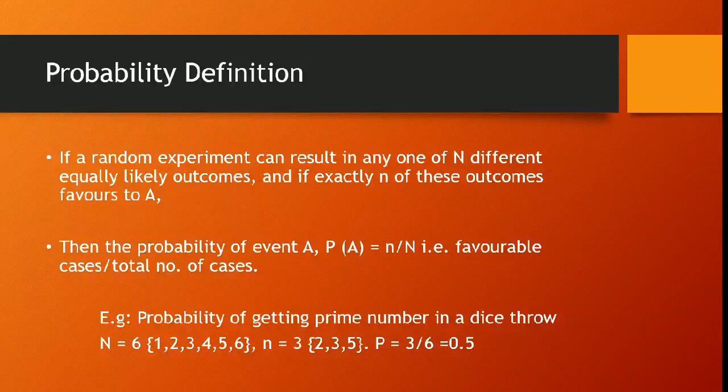Let's take an example. Probability of getting a prime number in a die throw. So the small n will be the set of all the prime numbers from 1 to 6, that is 2, 3 and 5. So small n is equal to 3 because there are 3 elements in the set, and the total outcomes in the sample space are numbers 1 to 6. Hence capital N is equal to 6. So our probability will be 3 upon 6, that is 0.5.